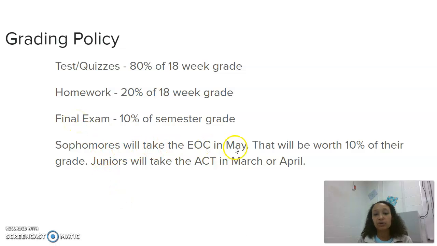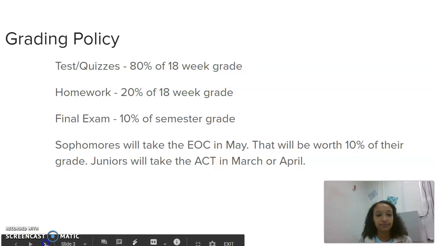Sophomores will be taking the EOC in May. We will take some time to practice and review, but it will be information that they've learned from this course. This will be 10% of their grade. Juniors will take the ACT in March or April. Once again, we will take some time to practice and review for it.